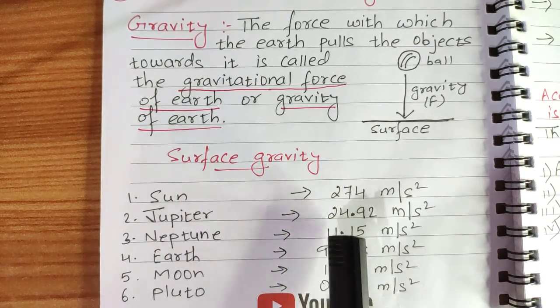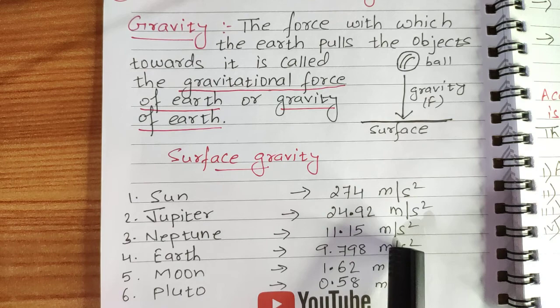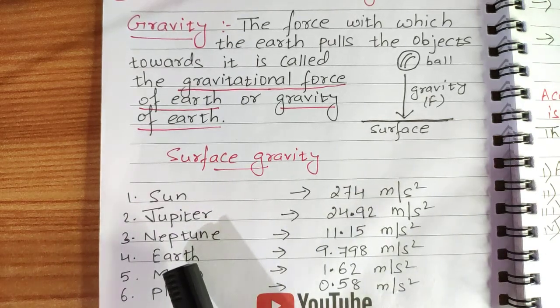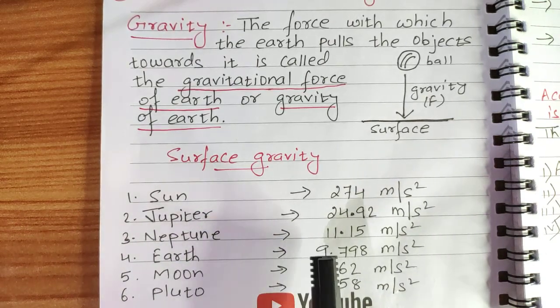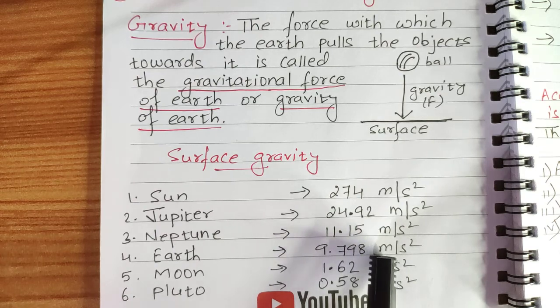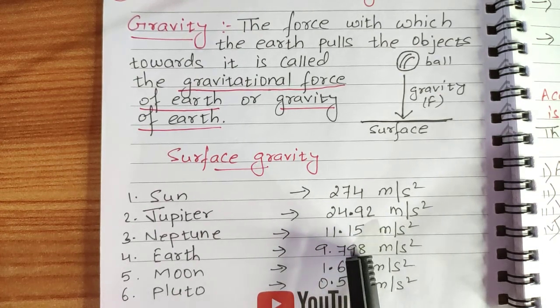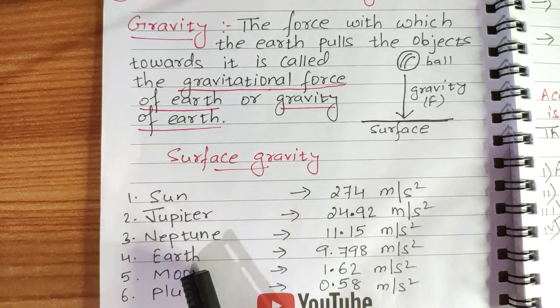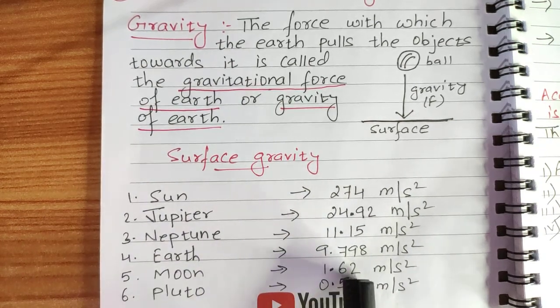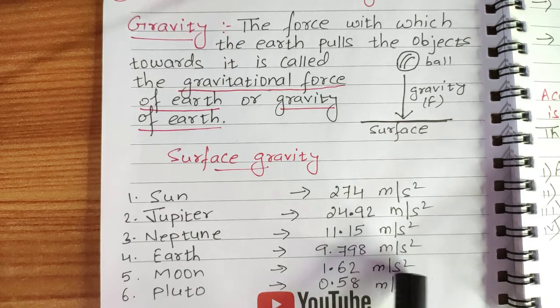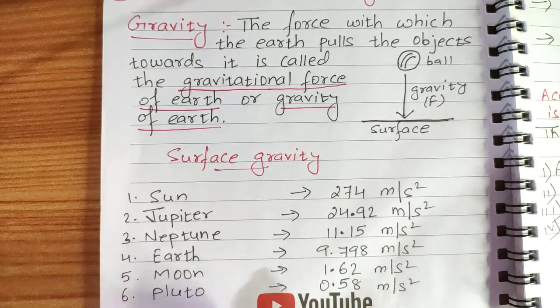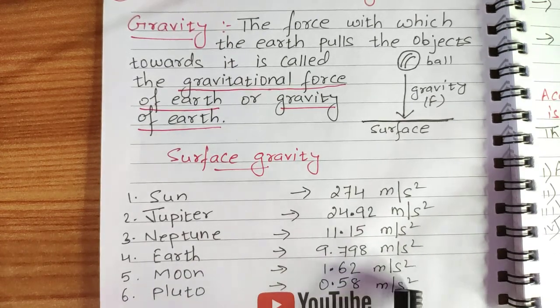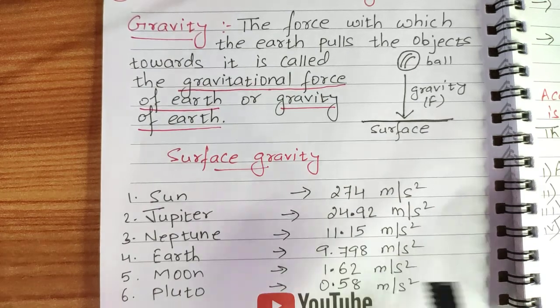Neptune, 11.15 meter per second square. Like that, Earth, 9.798 meter per second square. In round figure we say 9.8 meter per second square. Moon, 1.62 meter per second square, and Pluto, 0.58 meter per second square.